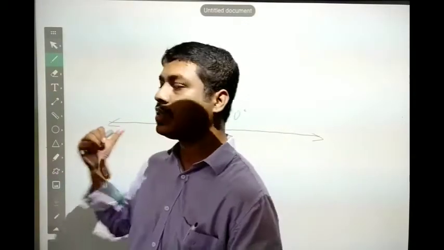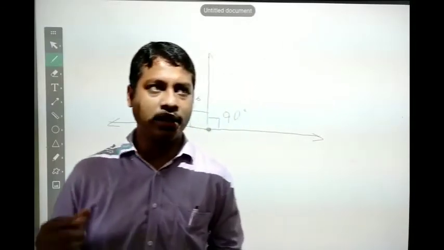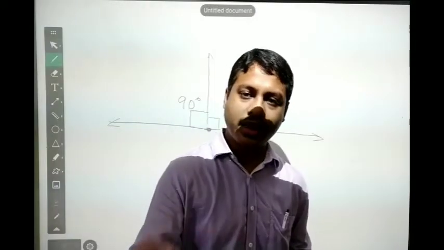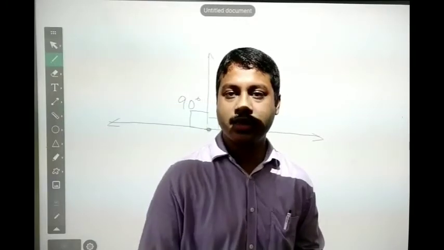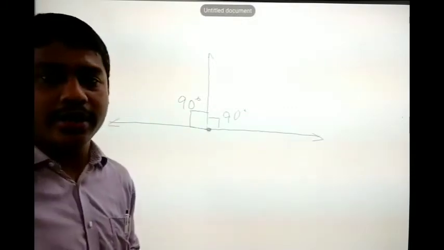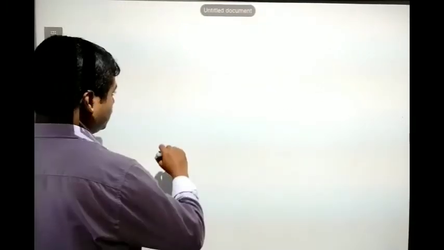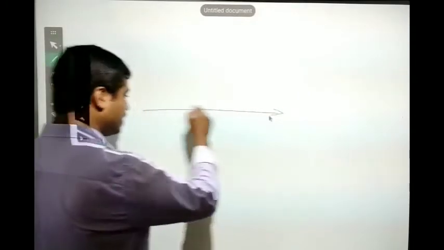Suppose we need to have a value of 90. Suppose both the angles are 45. Yes, 45 plus 45 is 90, and that also we can consider as adjacent angles. So we move to the next related angle, that is a linear pair. For the linear pair, suppose I consider the same example that I have given